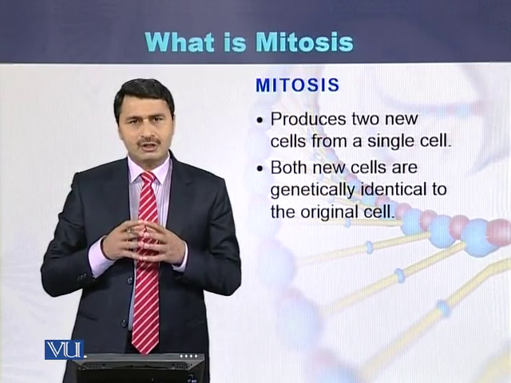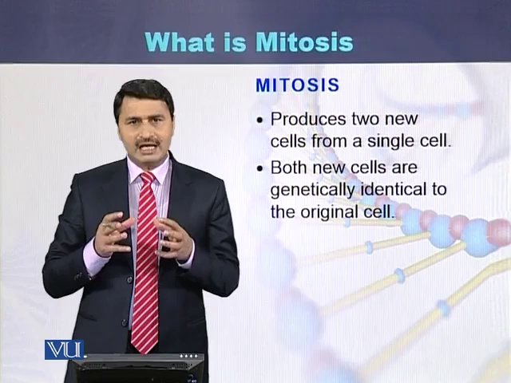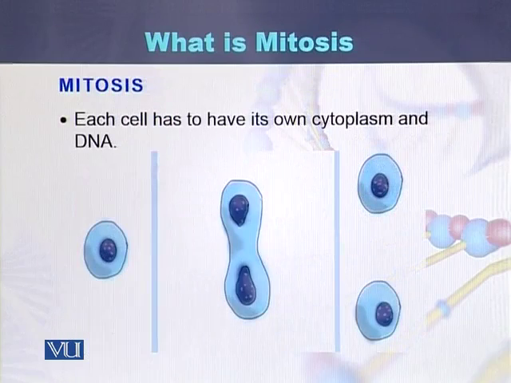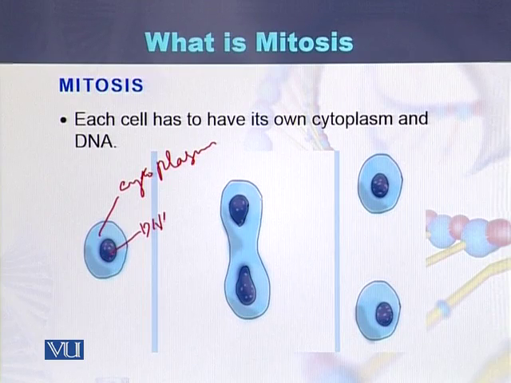Mitosis produces two cells from one cell. Both cells are identical to the mother cell. Here we can see the diagram where a single cell has been shown with its cytoplasm and its DNA. This is the cytoplasm of this cell, and this is the DNA or the genetic material of this cell.